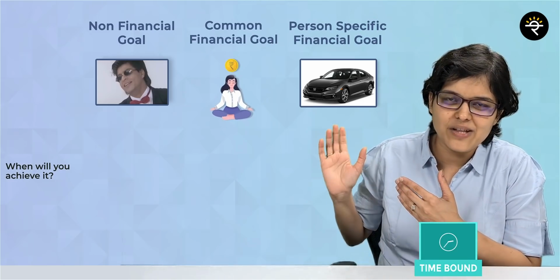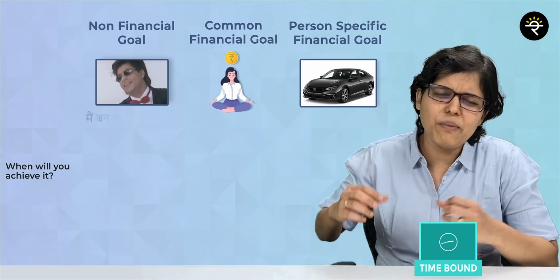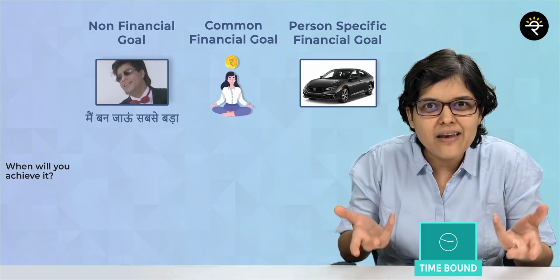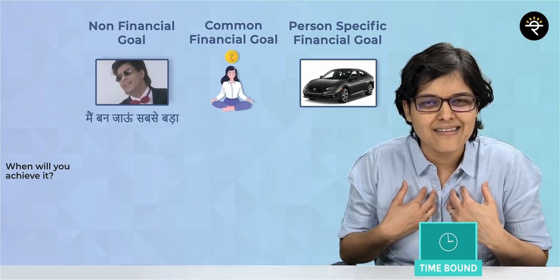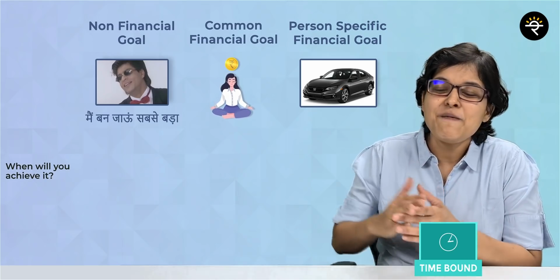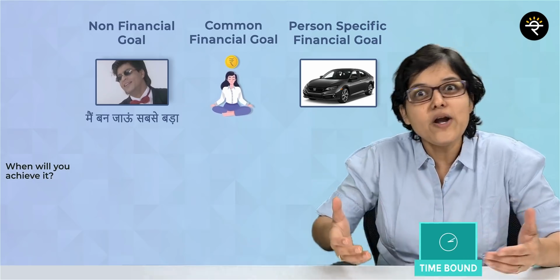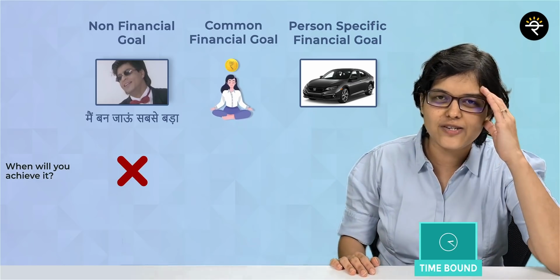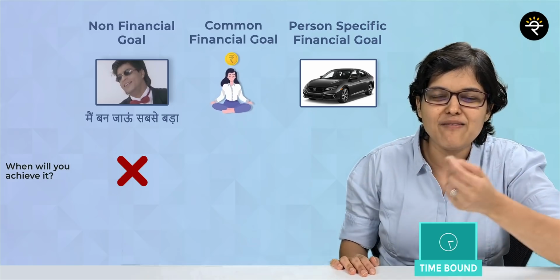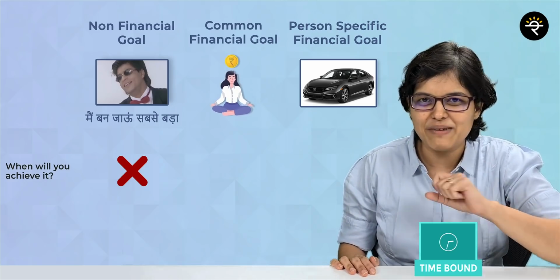So again, let's start with our Shah Rukh Khan's example. When he says that मैं बन जाऊं सबसे बड़ा, अरे but when? Time waits for none. बीतता तो वक्त है, खर्च हम हो जाते हैं. Wow, wow. Okay, so in this case, he doesn't say when he wants to become popular. So again, a big cross for Shah Rukh Khan. So sorry, Shah Rukh Khan. I have not given you a tick mark for even one parameter, but don't worry, I'm a diehard fan of yours.